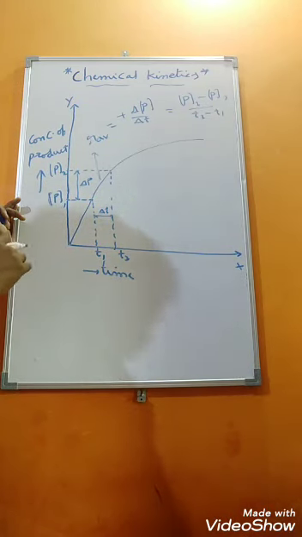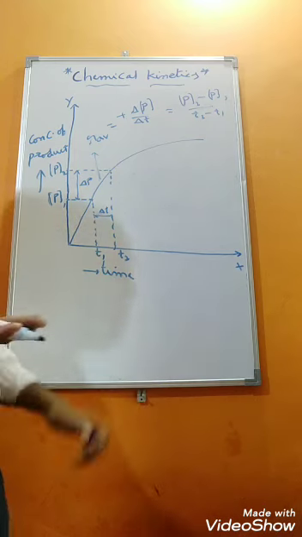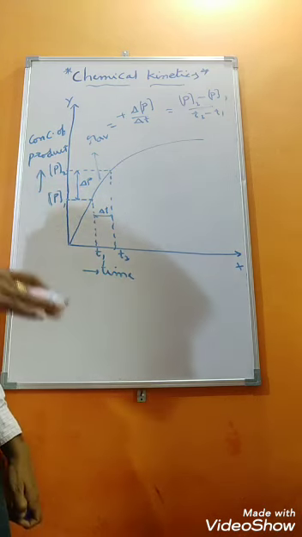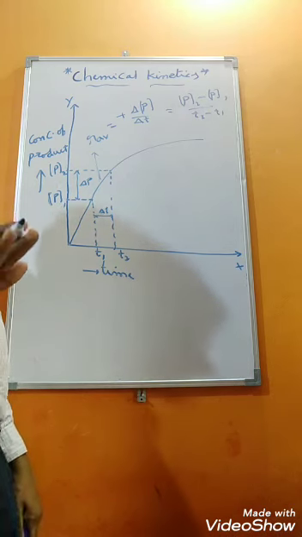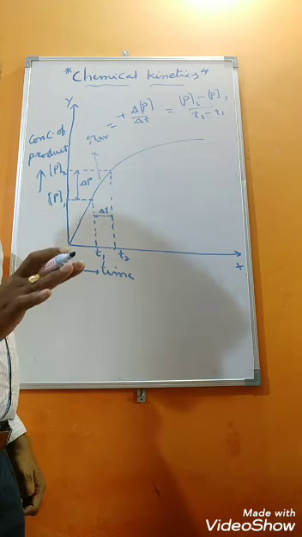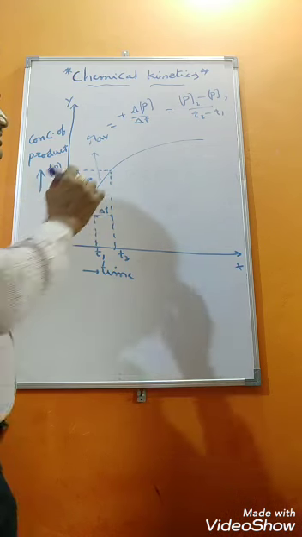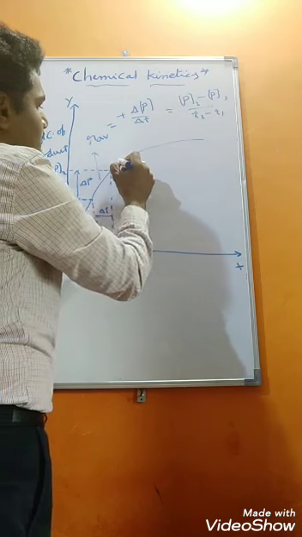Then how to calculate the instantaneous rate? By taking a tangent. It may be a decrease in the concentration of reactant graph or an increase in the concentration of product graph, whatever the graph is, we always measure the instantaneous rate by taking a tangent.